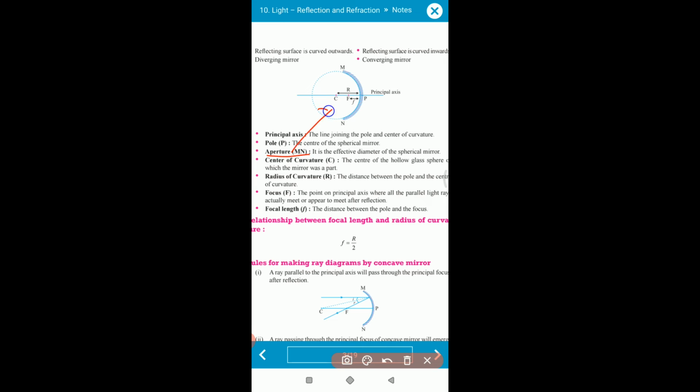Now what is aperture? Aperture is the face of the mirror. Face means, the surface from here to here is called the aperture of the mirror.